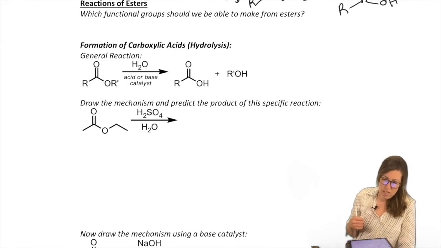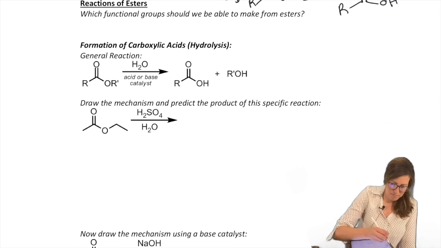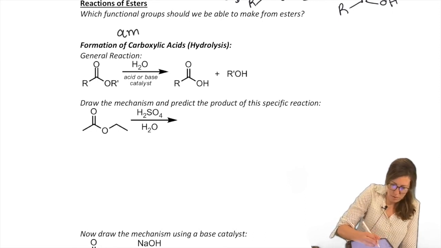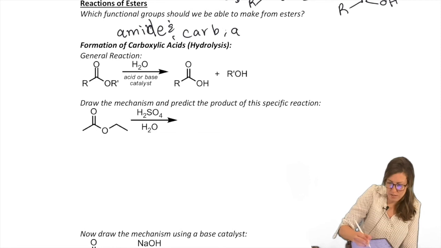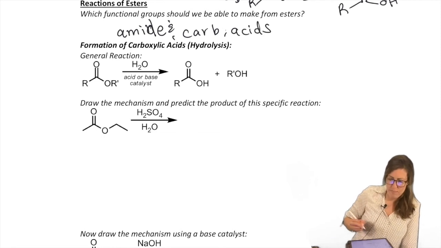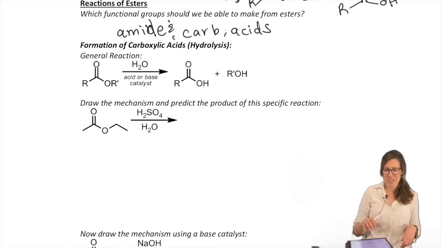Now, what can esters do? They can be hydrolyzed to go back to the carboxylic acid. They could also form amides, because those are even less reactive. As I promised, the reactions get shorter and shorter.